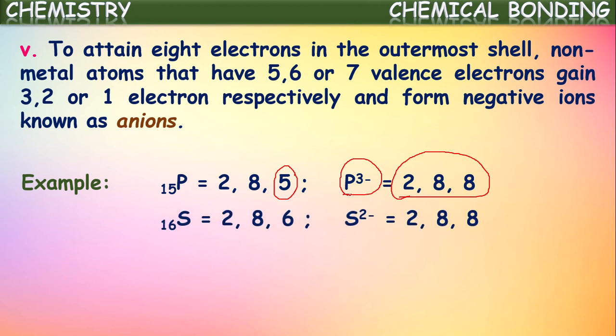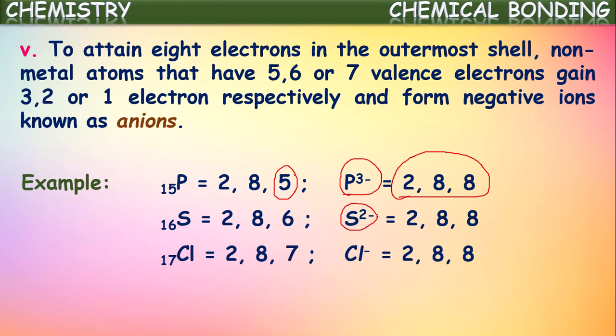If you see one more example, sulfur. We know the atomic number of sulfur is 16 and its configuration is 2, 8, 6. And here for sulfur, in the outermost shell, there are 6 electrons. If it gains 2 more electrons, it attains the nearest noble gas argon's configuration. So sulfur gains 2 electrons and forms a di-negative ion. A di-negative stable ion is formed by sulfur, which we call an anion. Okay.